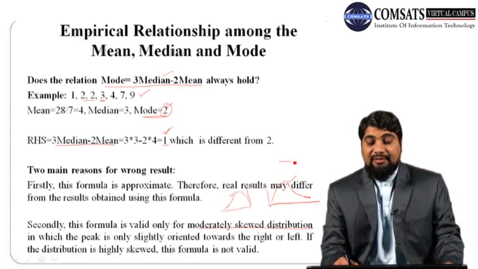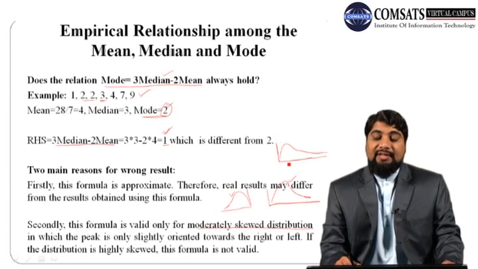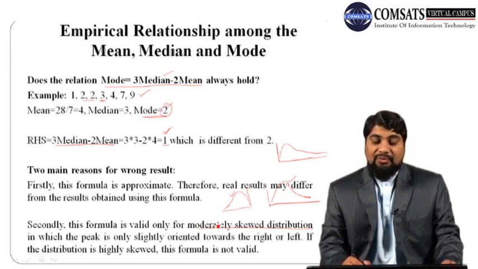But if we have a very long right tail or a very long left tail, then these distributions will not be moderately right or left skewed distributions. So this formula is valid only when we have a moderately skewed distribution, either skewed towards right or skewed towards left.